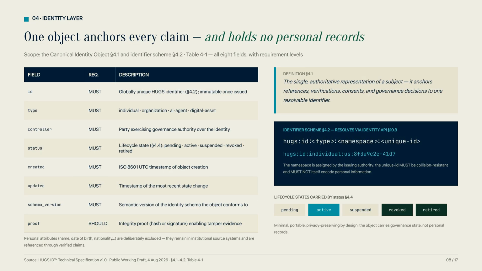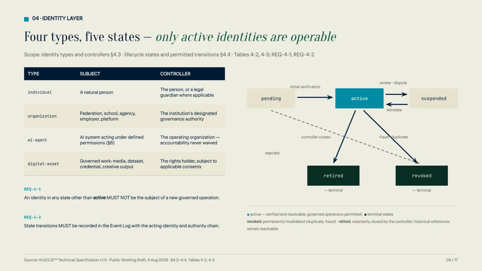The Canonical Identity Object serves as the anchor for every claim, while intentionally holding no personal records. This approach ensures privacy by design while remaining fully resolvable. HUGS ID defines 4 types of identities and 5 lifecycle states. Critically, only active identities are operable, and all state transitions are recorded in the event log to maintain an audit trail.